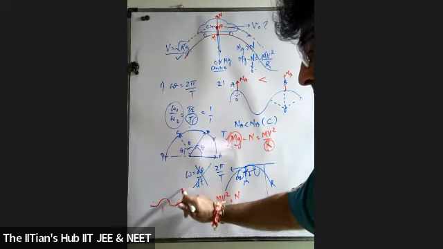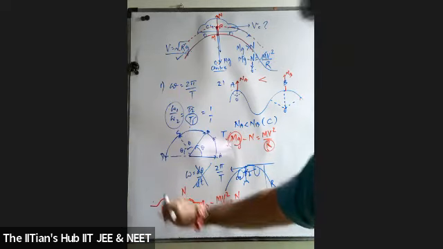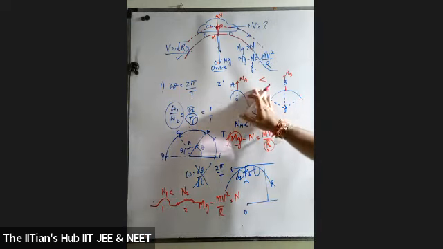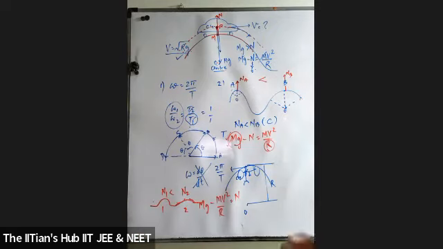That means the normal reaction force we consider in the first case is less than the normal reaction force in the second case. And that's why we say N is less than NP.